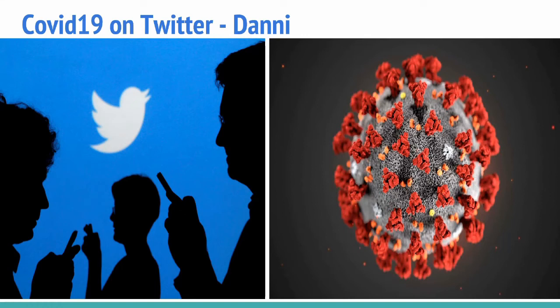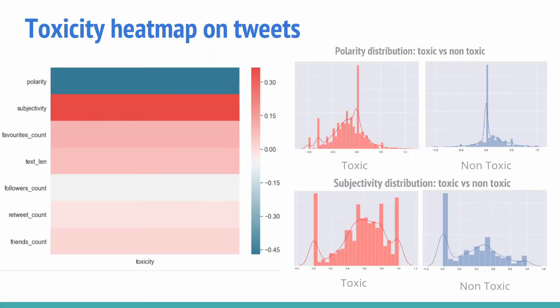Similarly, we ran the same model on COVID-19 related tweets using the tags to restrict the comments. Out of 1.4 million tweets, less than 3% were classified as toxic. For this analysis, we randomly sampled 5,000 toxic tweets and 5,000 non-toxic tweets. We used TextBlob to get polarity and subjectivity scores. From the heat map and distribution plots, we discovered toxicity is negatively correlated with polarity, but it's positively correlated with subjectivity. This suggests toxic tweets tend to be more personal and have a higher negative polarity.